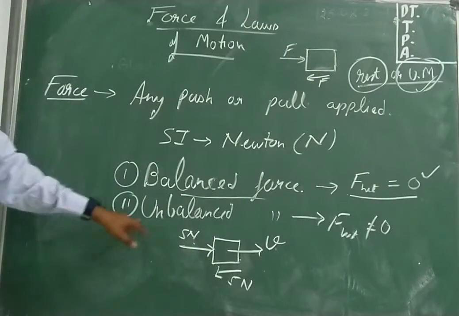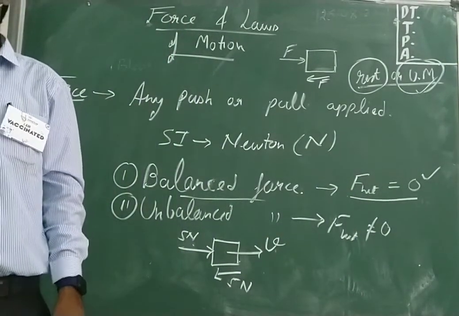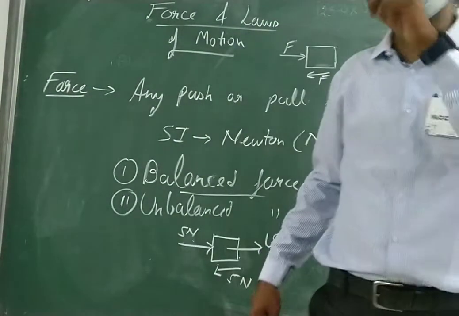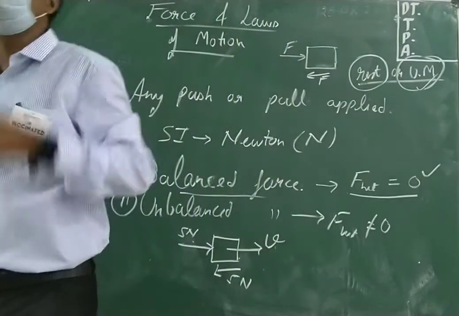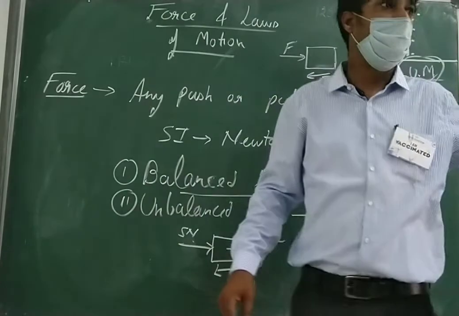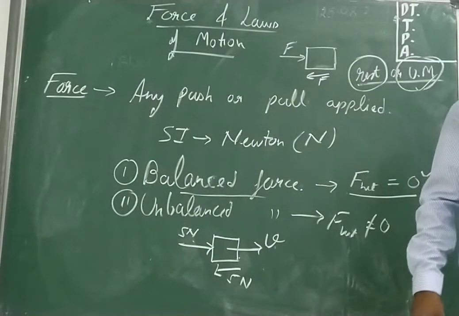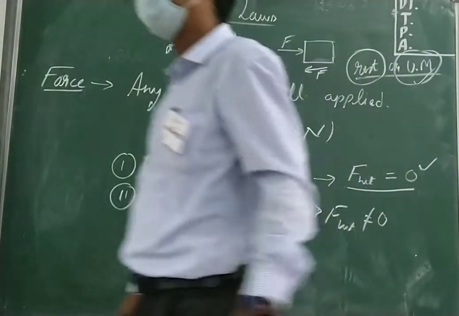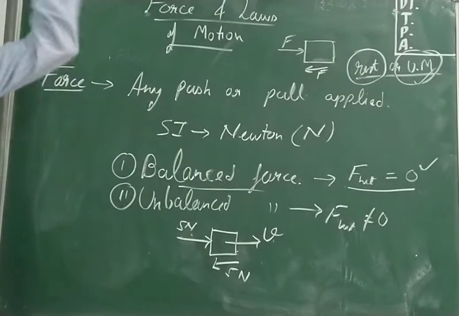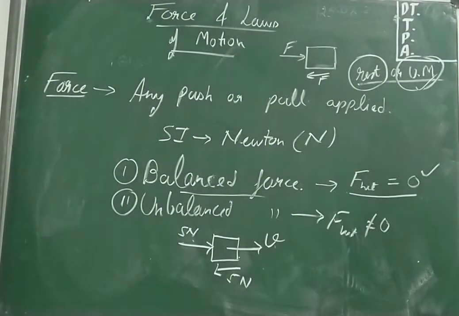Unbalanced force. Whenever the net force on the body is not 0, the body will move with acceleration. You might have studied this in the first chapter. What is acceleration? When the velocity of the body changes with time, it is called acceleration. Either it can increase or it can decrease. If it is increasing, the acceleration is positive, and if it is decreasing, the acceleration is negative.